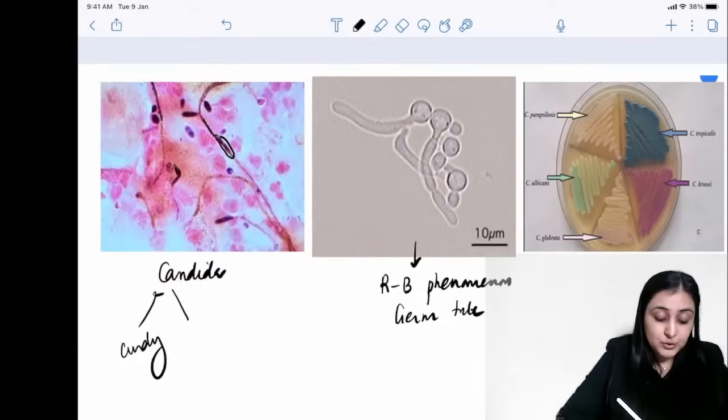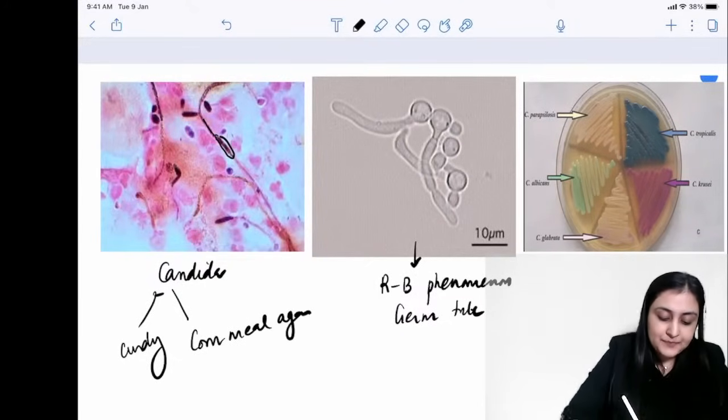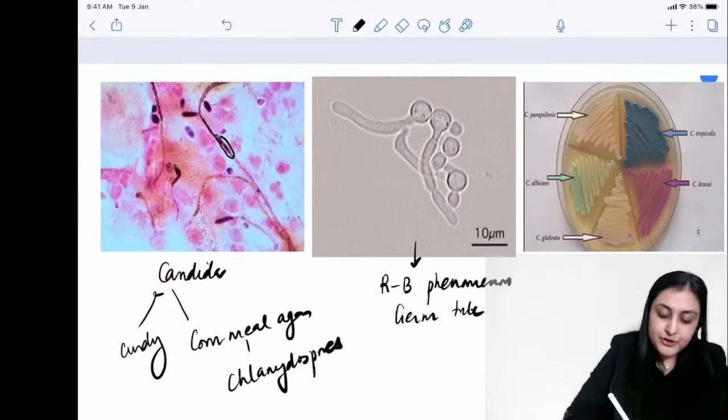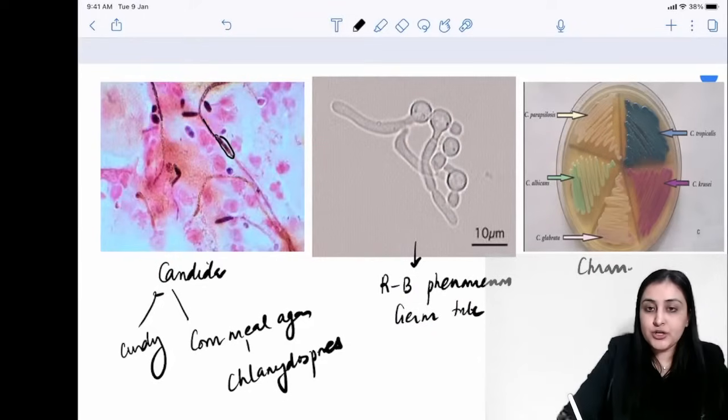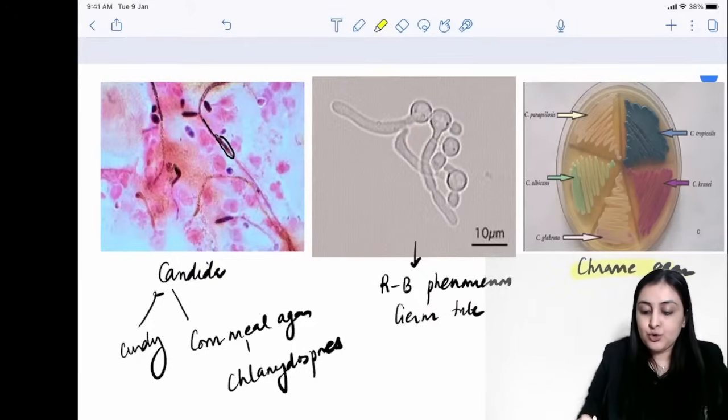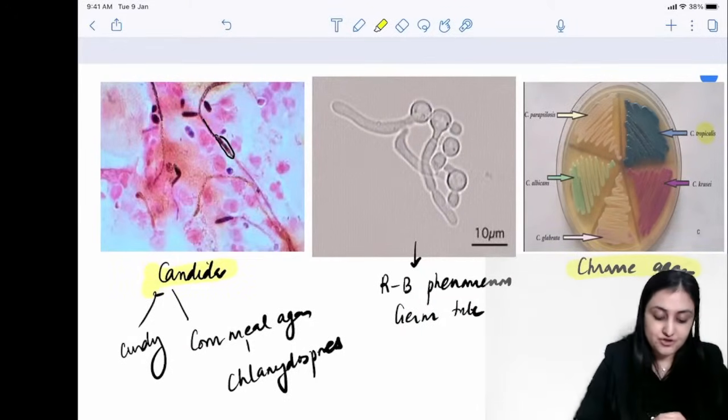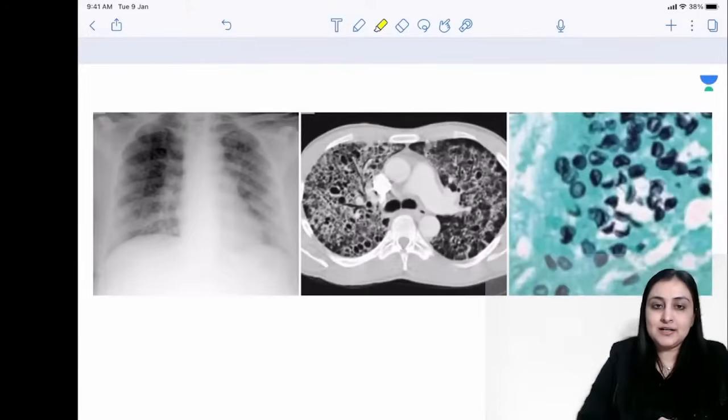On cornmeal agar, it is going to produce chlamydospores. And one more C for you, it can be distinguished on a chrome agar, right? So all C's with Candida is what you want to remember. Chrome agar can distinguish its species, which is a repeat question. Okay, so this is about Candida.